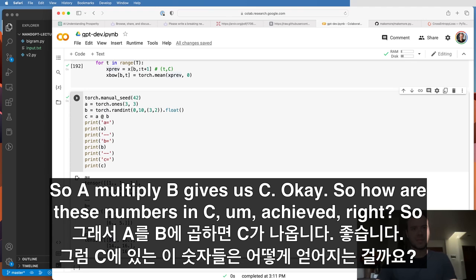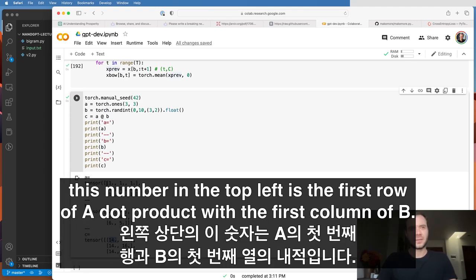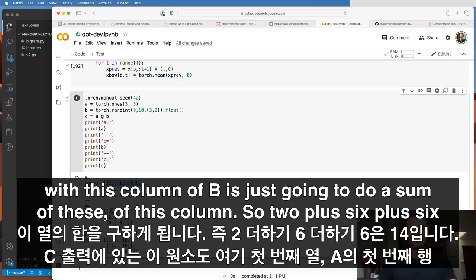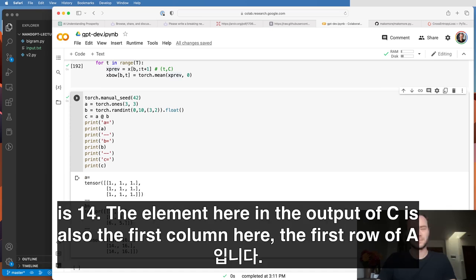This number in the top left is the first row of A dot product with the first column of B. And since the row of A right now is all just ones, the dot product with this column of B is just going to do a sum of this column. So 2 plus 6 plus 6 is 14.